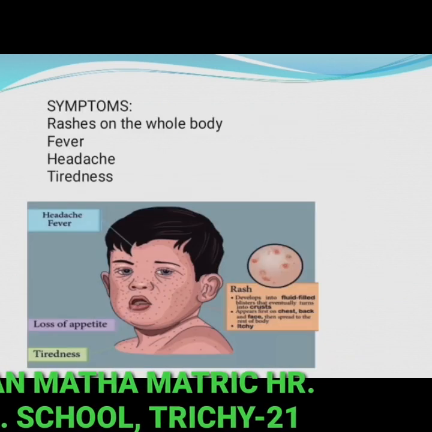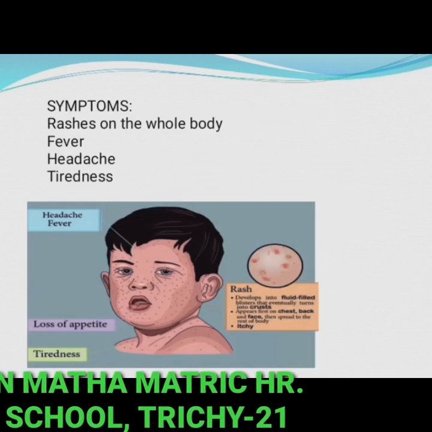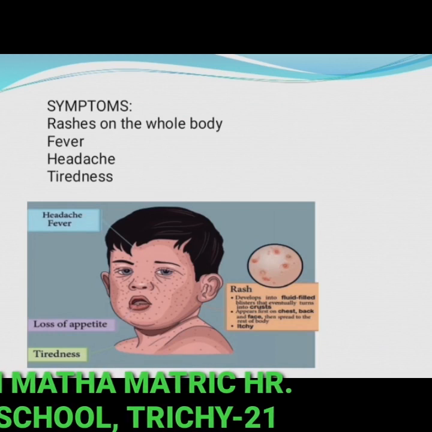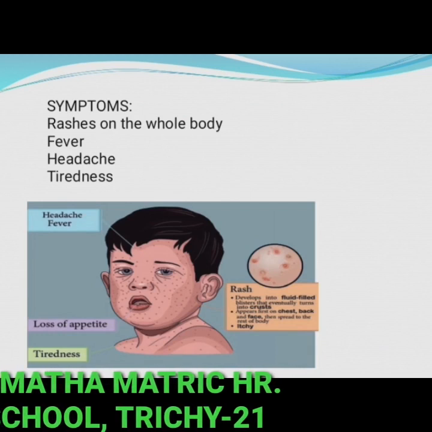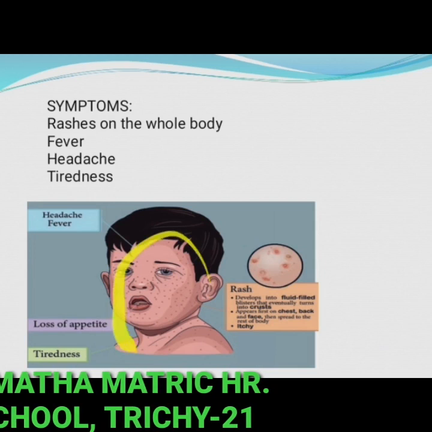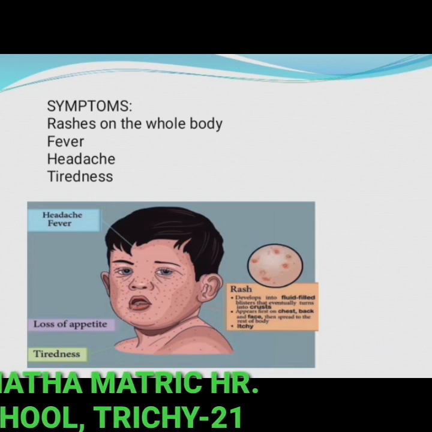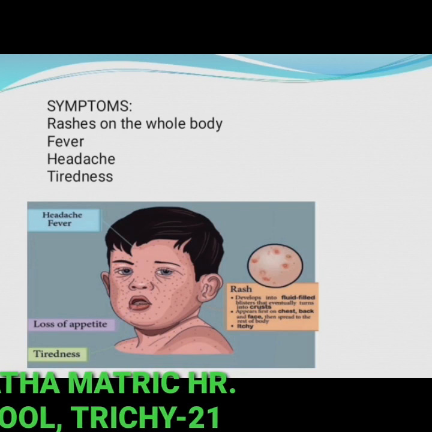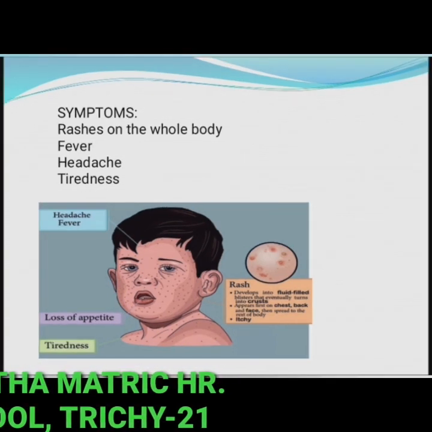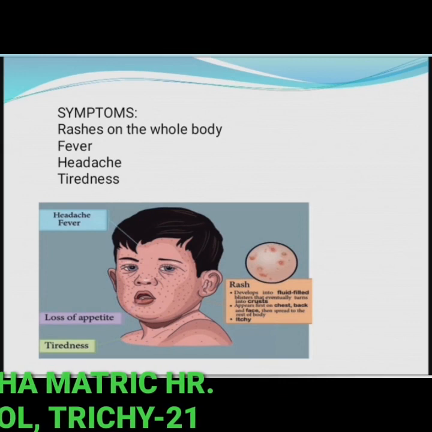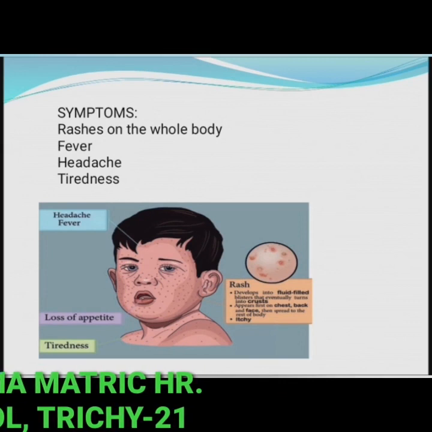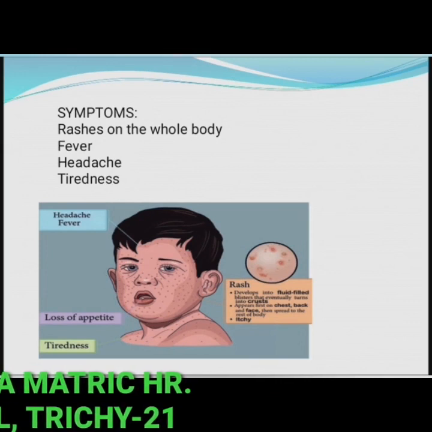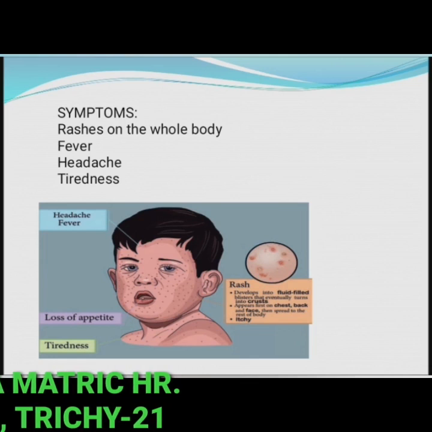What are the symptoms of chickenpox? Its symptoms are appearance of rashes on the whole body. See the picture, appearance of rashes on the whole body. Headache and tiredness. So these are the symptoms of chickenpox: rashes on the whole body, fever, headache and tiredness.